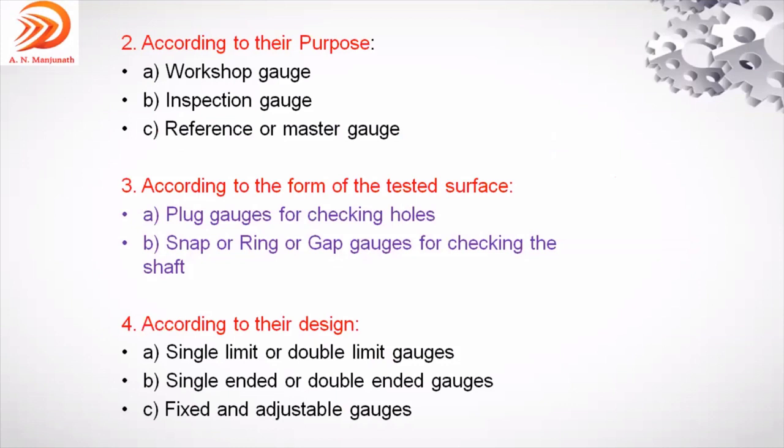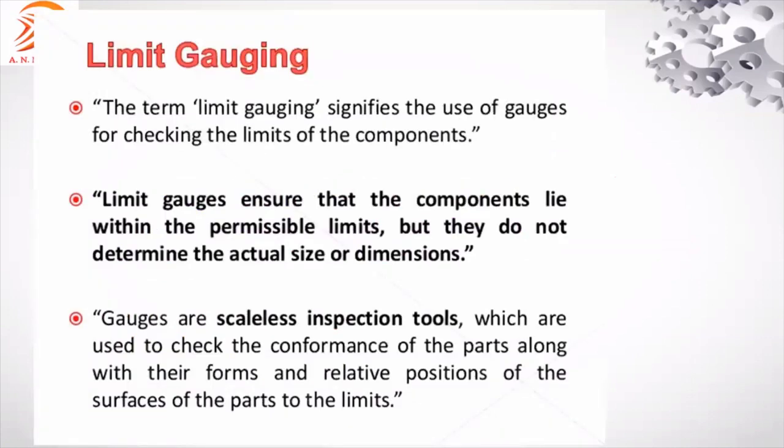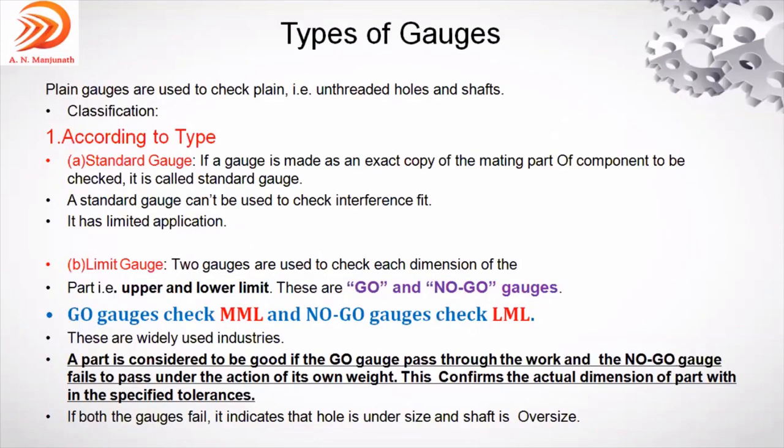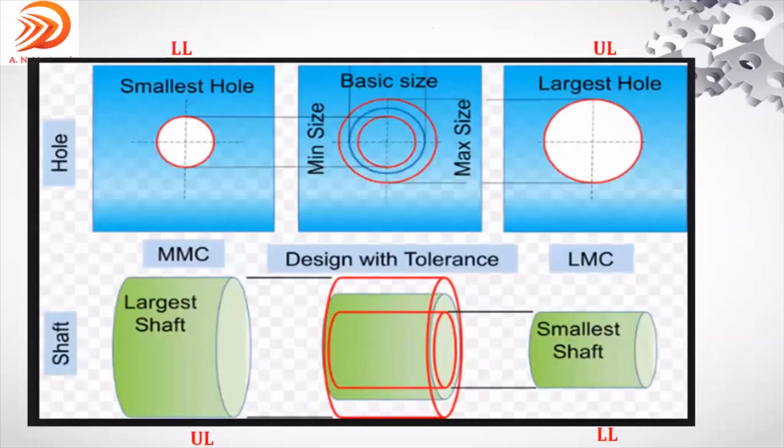We'll move on to the next topic, limit gauging. As I told here, limit gauging means the second one, limit gauges. According to the type, limit gauges are two gauges which are used to check the dimension of upper and lower limit: go gauge and no go gauge. Right? We'll discuss about these limit gauges.